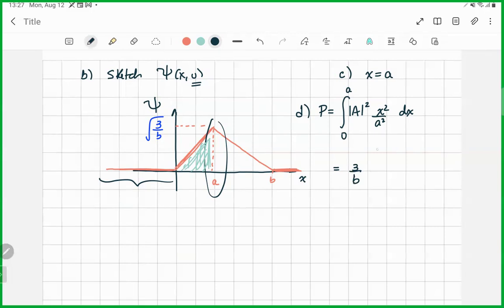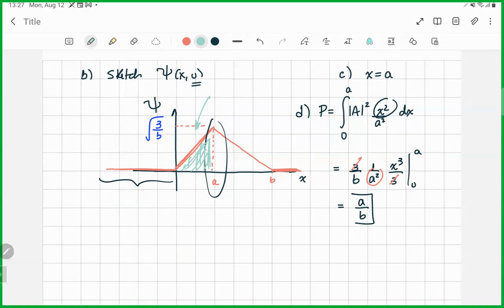We have this 1 over a squared, which is a constant. From here, we have x cubed divided by 3 between 0 and a. If you solve this, you see that the 3s cancel, and here we'll have a cubed, which will cancel with this a squared. So the probability is equal to a over b. The probability for finding the particle in this region is a over b.